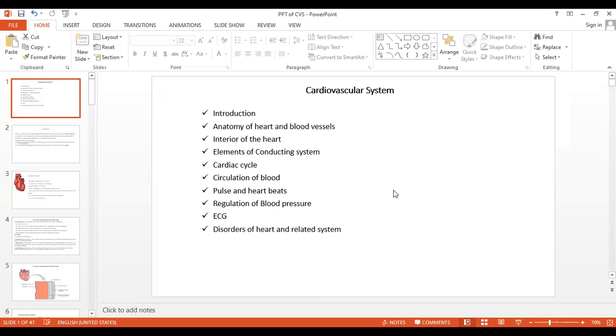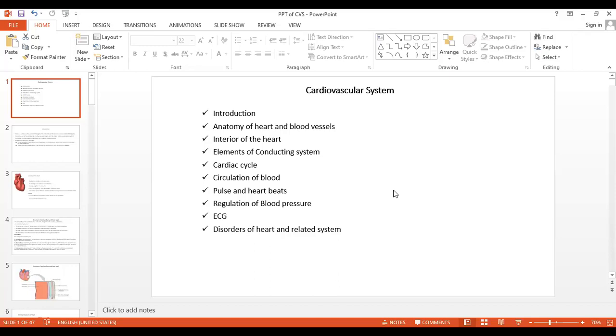Yes, ma'am. Okay. So today we are going to learn the cardiovascular system. It is a very important system. The cardiovascular system comprises the heart and blood vessels. It's a good creation of God, isn't it?